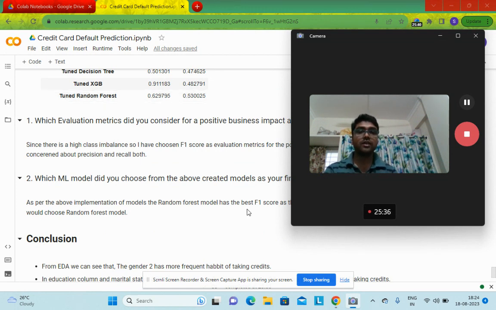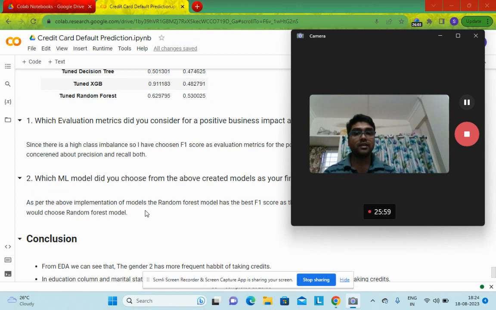Since we have a better F1 score for the random forest classifier, I would go with the random forest classifier as of now. Since there is highly class imbalanced data in our data set, all of our models will need more data to learn more patterns to understand default prediction.